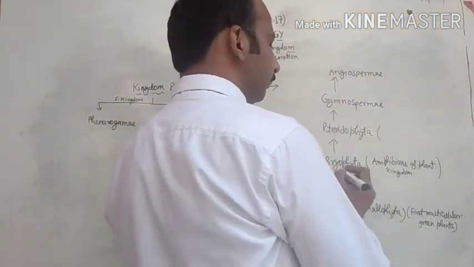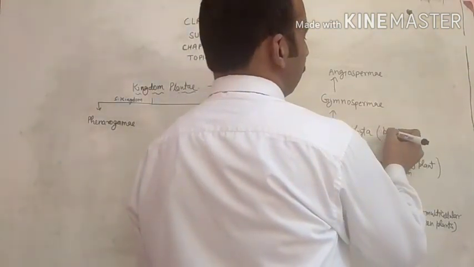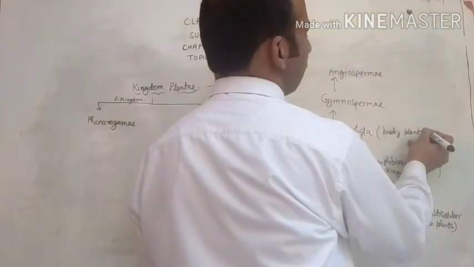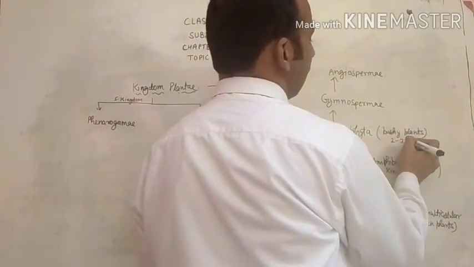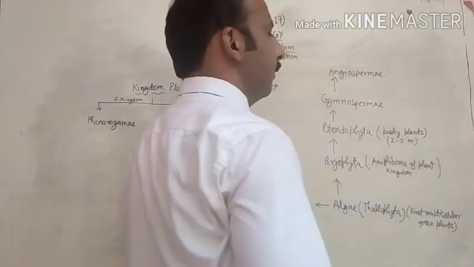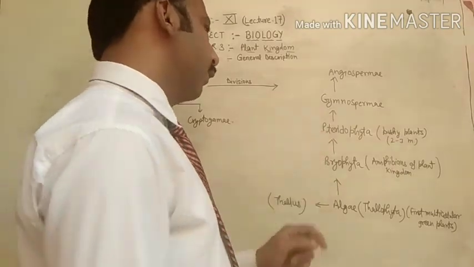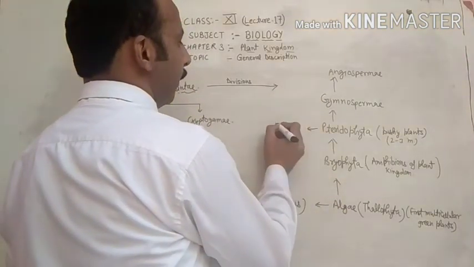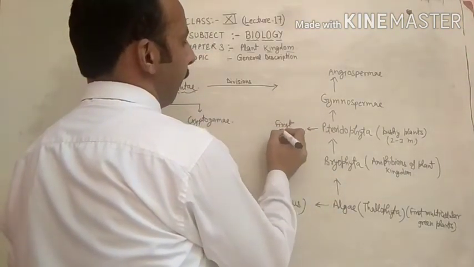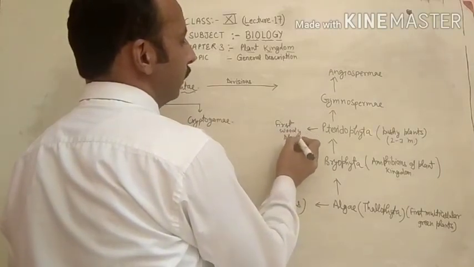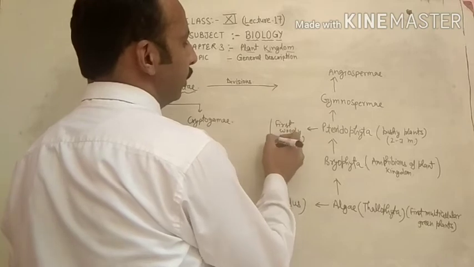Pteridophyta are the bushy plants, shrubs which attain a height of 2 to 3 meters. These are the first woody plants on earth.